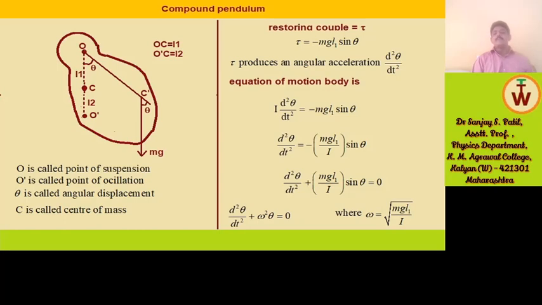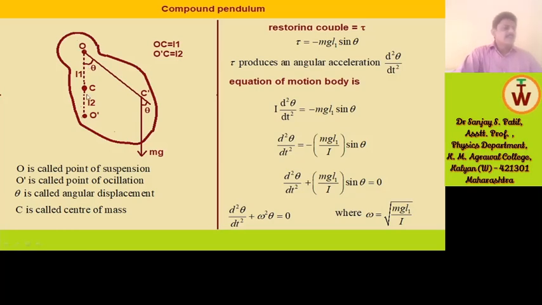A compound pendulum is a physical pendulum of any shape, of mass, suppose small m, and it oscillates freely in free atmosphere to and fro about its mean position. In this diagram you are observing, O is called the point of suspension, while O dash is called the point of oscillation. Theta is called the angular displacement, and C is called the center of mass. So this is the diagram of a compound pendulum, which is of any shape, any size.